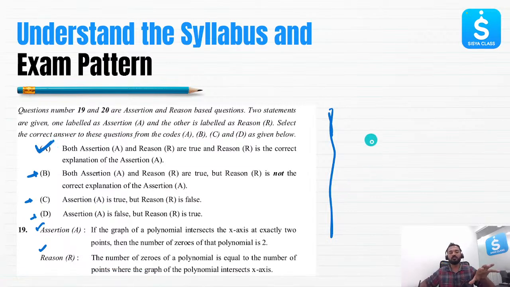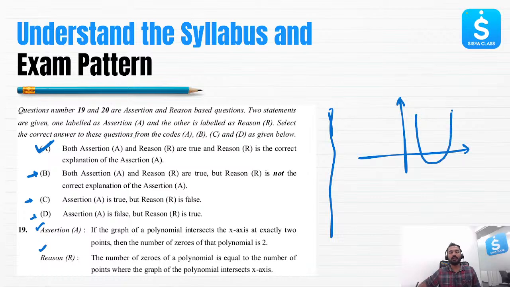Let's go through this really quickly first. Assertion statement says if the graph of a polynomial intersects the x-axis at exactly 2 points, then the number of zeros of that polynomial is 2. Is this true? Let me quickly draw a coordinate set of axes. This is the y-axis, x-axis. If I draw this over here, right? This is a graph of a polynomial and it is intersecting at 2 points, correct?